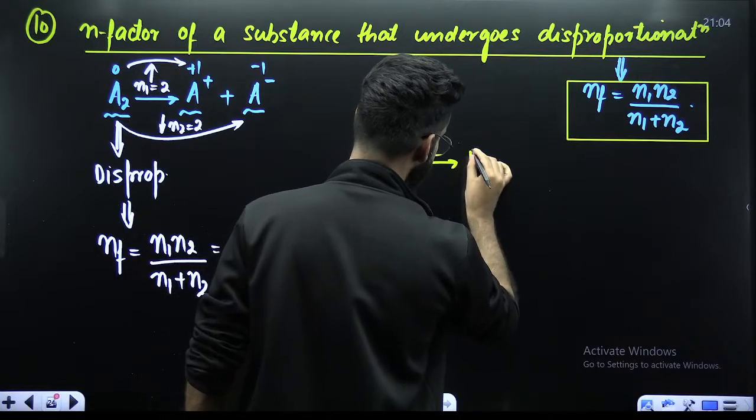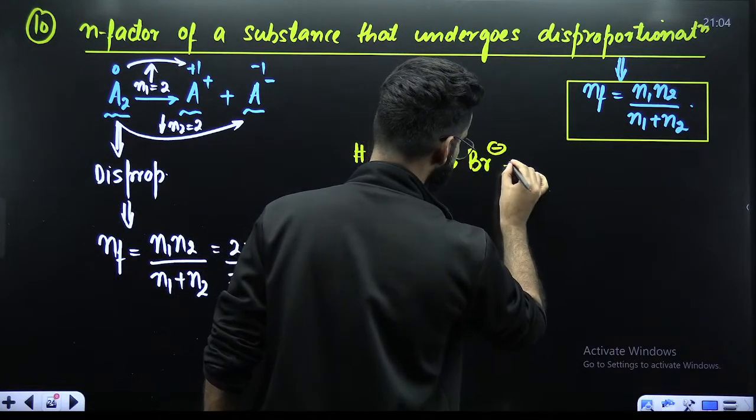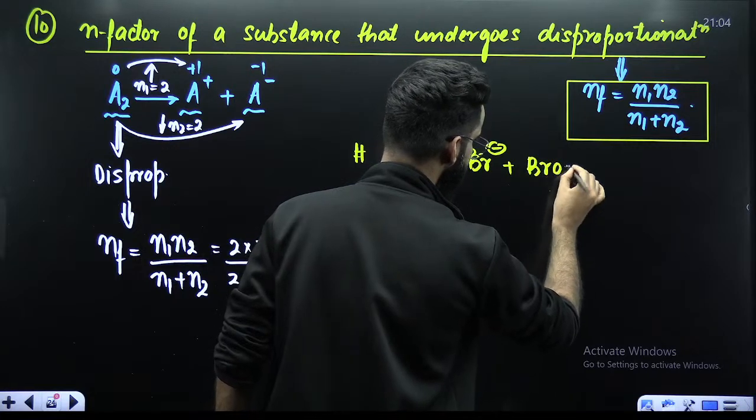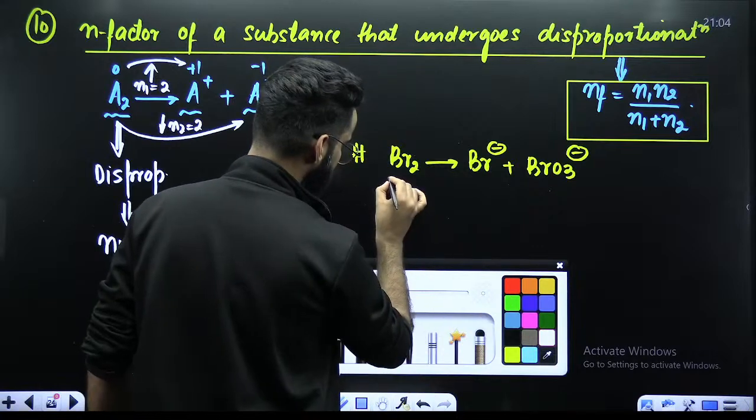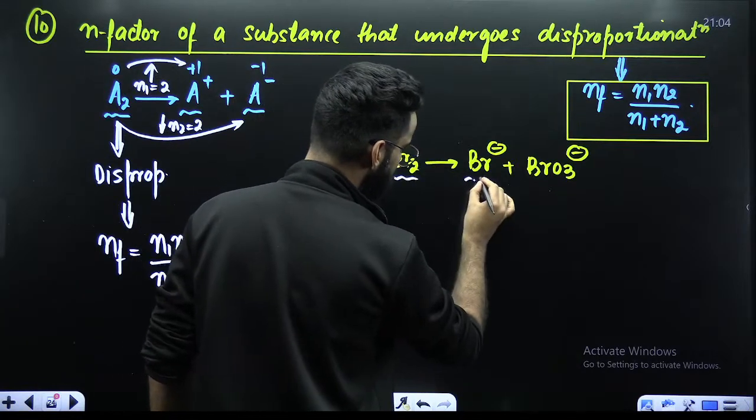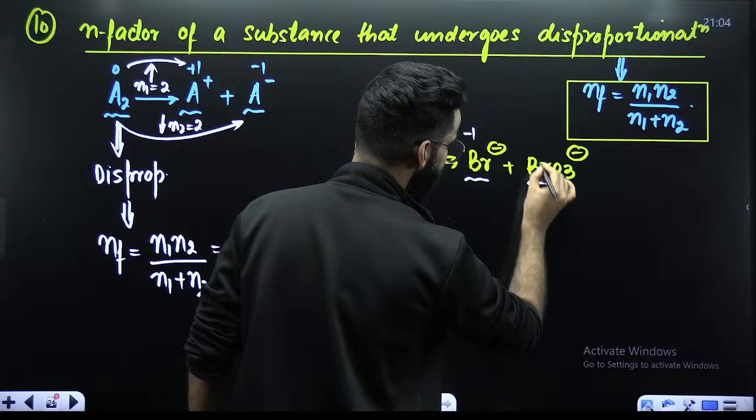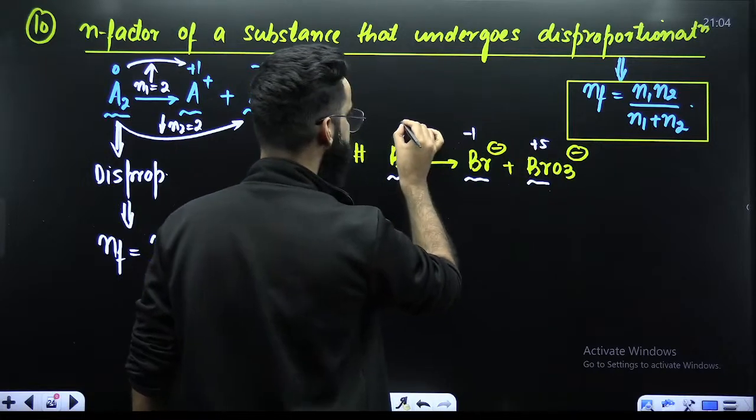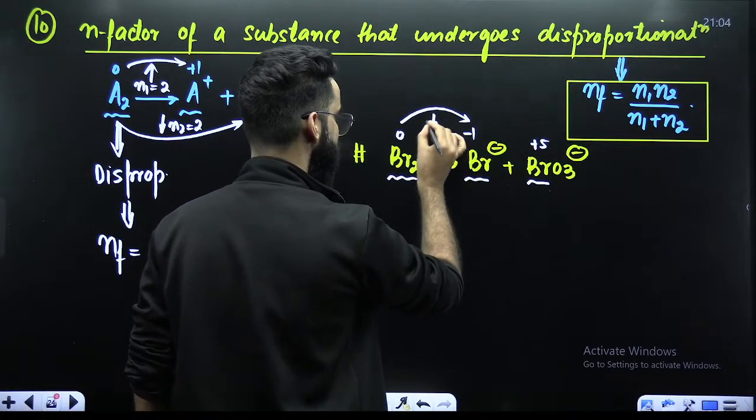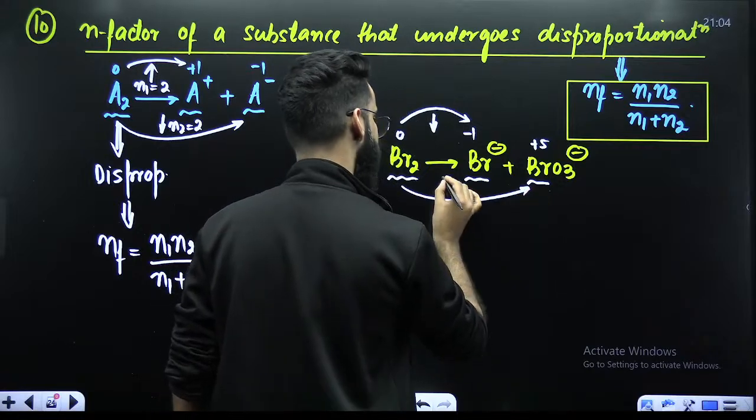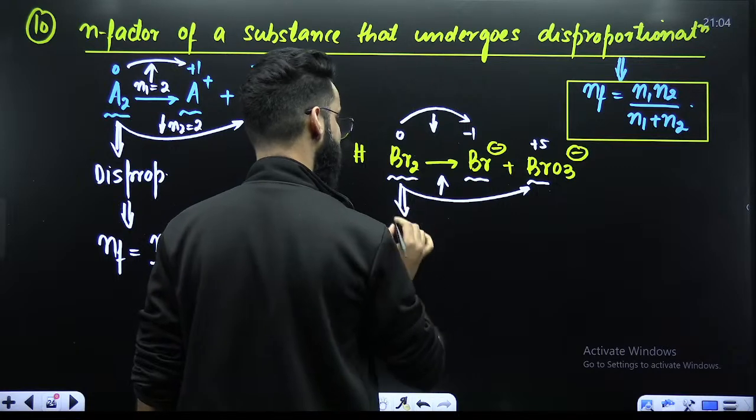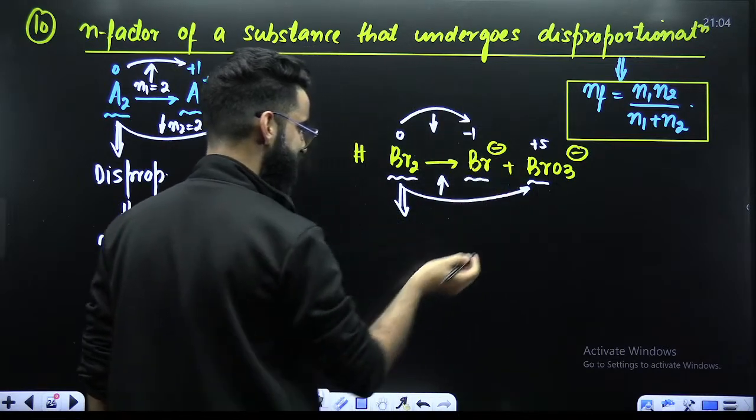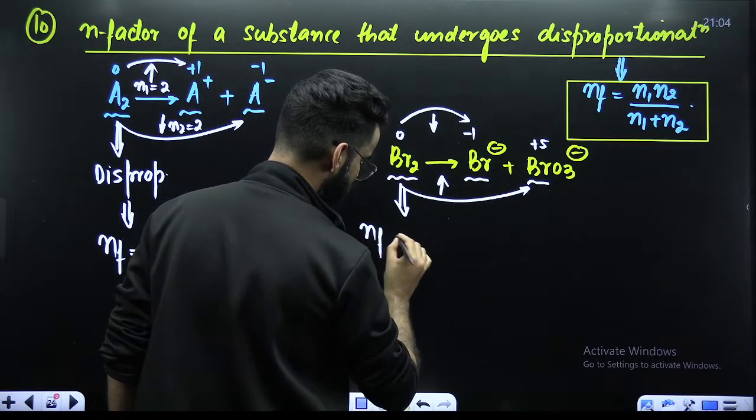Br2 gives Br negative plus BrO3 negative. Now, its oxidation state here is 0, here it's minus 1, here it's plus 5. 0 to minus 1, decrease in the oxidation state. 0 to plus 5, increase in the oxidation state. So I must say, oxidation state of the same element is increasing as well as decreasing simultaneously. So this Br2 is undergoing disproportionation.